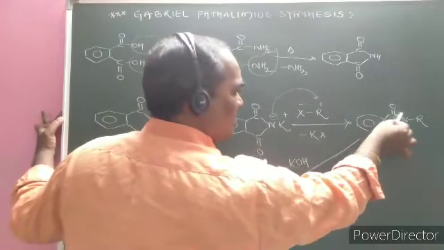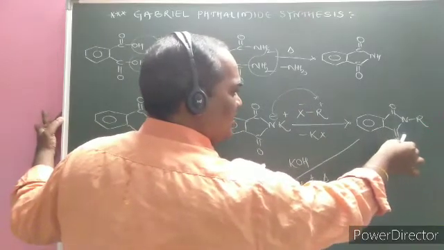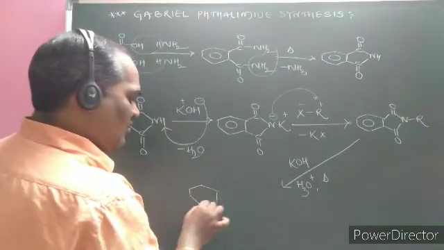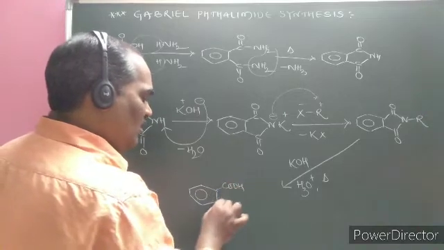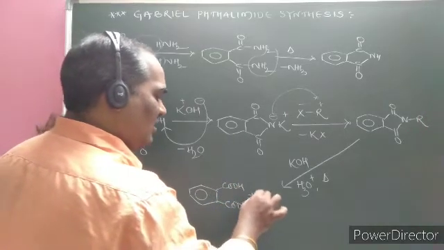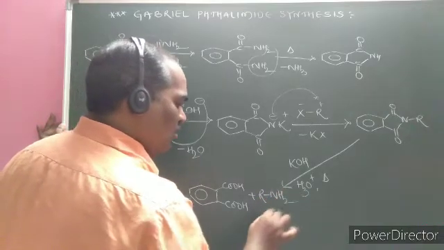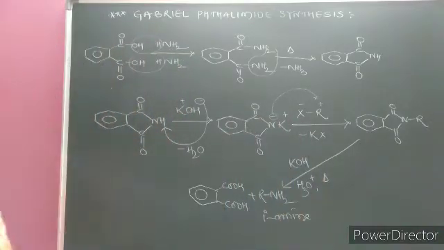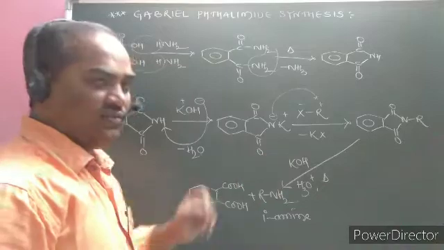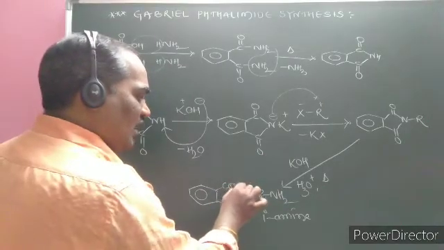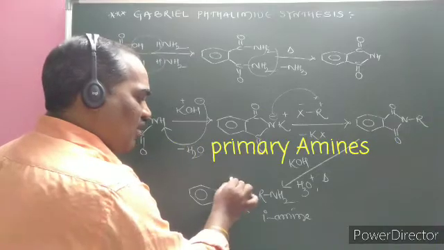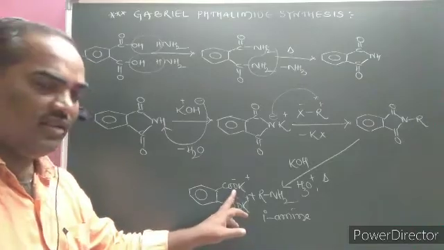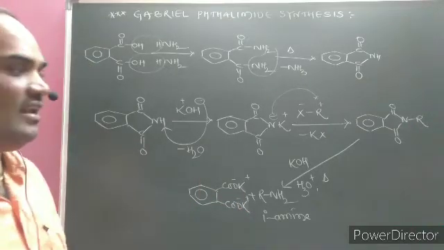The N-alkyl phthalimide on hydrolysis, KOH, H3O plus followed by heating, then the bonds are broken like this. H is added to this side, OH is added to this side, H is added to this side, OH added to this side. As a result, the formed product is the 1, 2 dicarboxylic acid of benzene. Another one is RNH2. RNH2 is called a 1 degree amine, also called a primary amine. This is hydrolysis in the presence of the base. Here also, instead of the hydrogen atom, the potassium salts may be formed. If the continuous hydrolysis is done, then it undergoes hydrolysis to form phthalic acid.